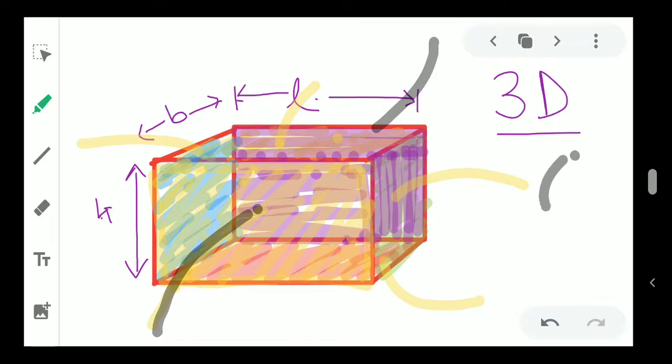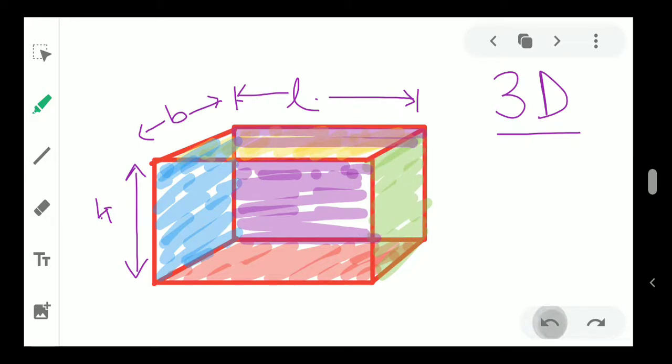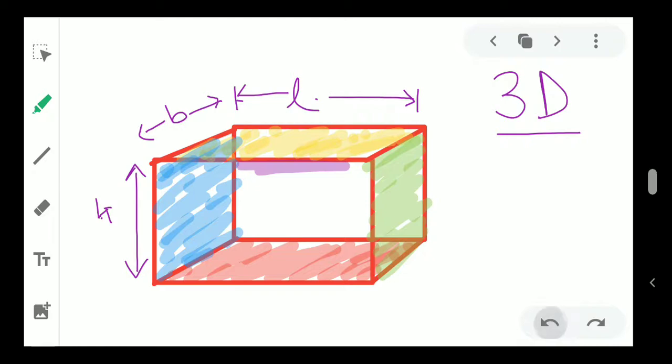6 total. How many do you have? 6 surfaces, right? Okay, so let us go back to our previous discussion. You can see one thing, that if we talk about the surfaces, we know that a 3D object like this can have 6 surfaces.